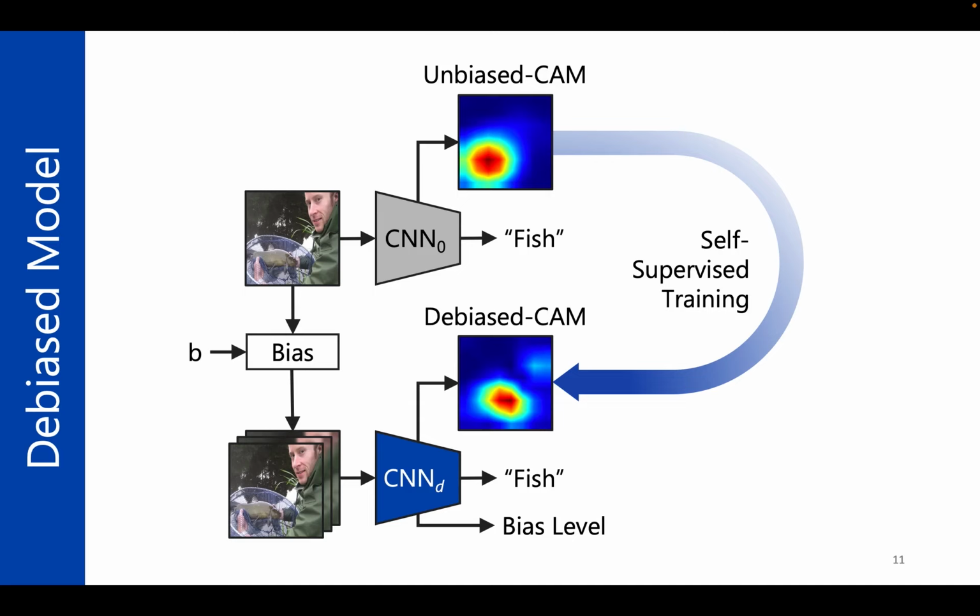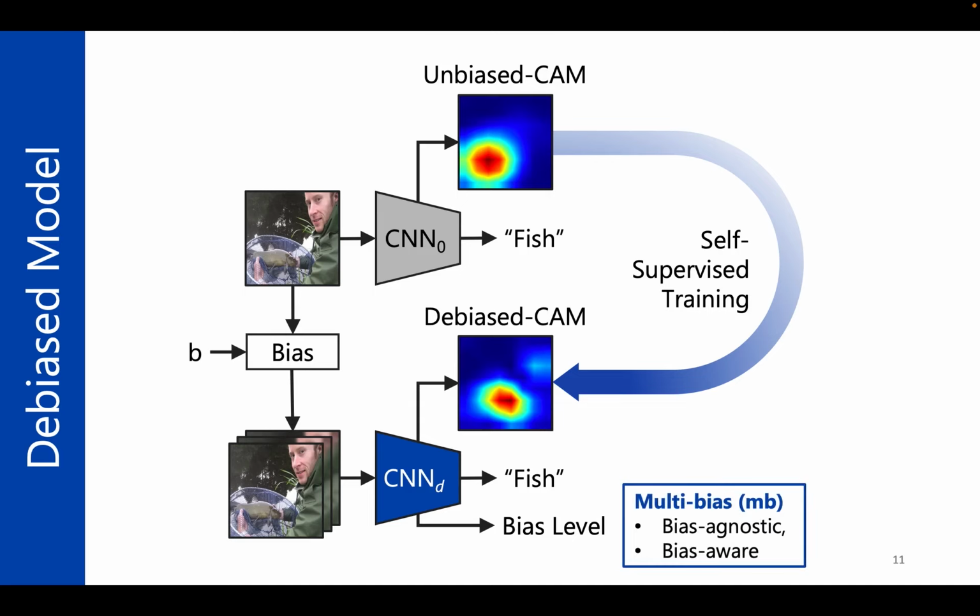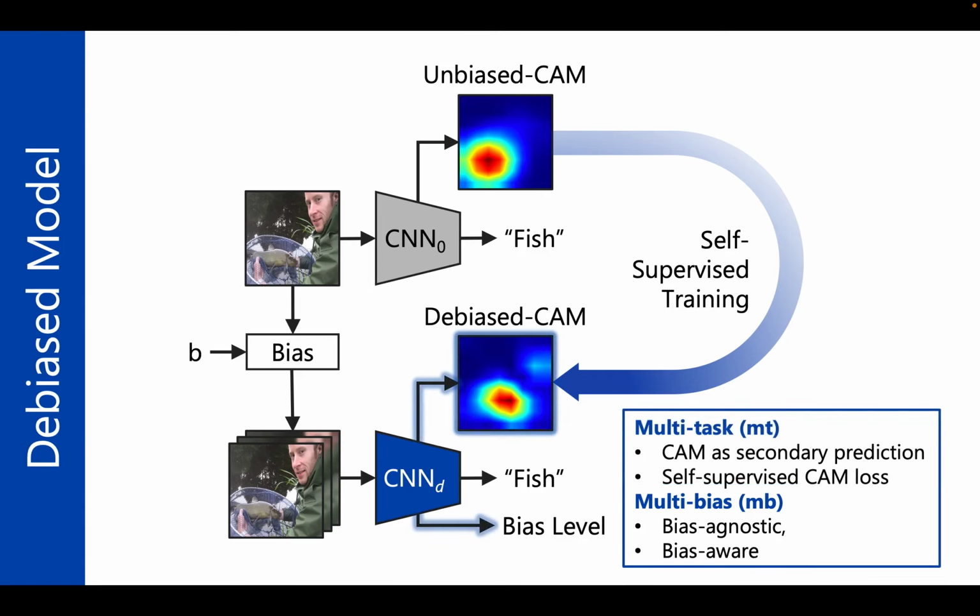Our approach also supports a more realistic multi-bias setting, where training images are augmented to different blur bias levels, and the model needs to predict that information as the third task. Bringing all these features together, we designed a multitask, multi-bias architecture.